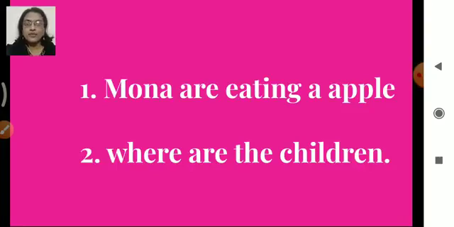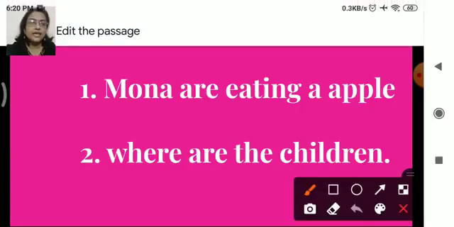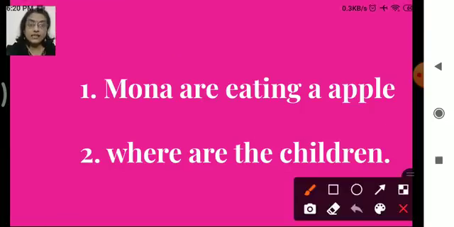Mona are. Now, Mona is the name of a girl, a proper noun. Mona, only one girl, right? It is one girl's name. So, what is the mistake here? Mona are eating. Where is the mistake? Here, isn't it? So what will we do? We'll underline that word, right? And what will be the correct word? Actually, it should be